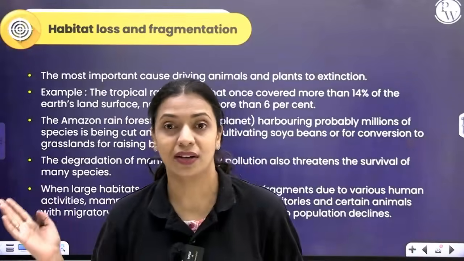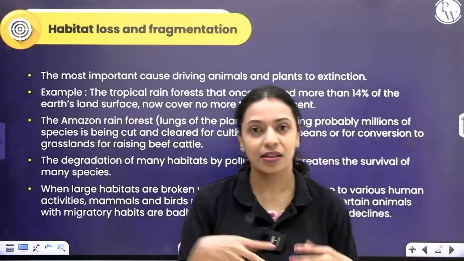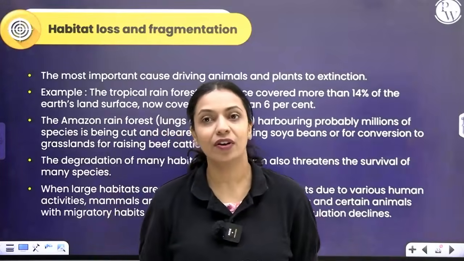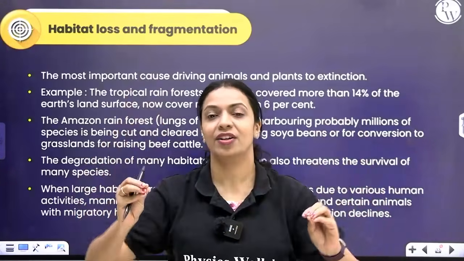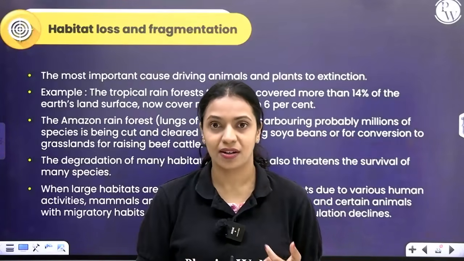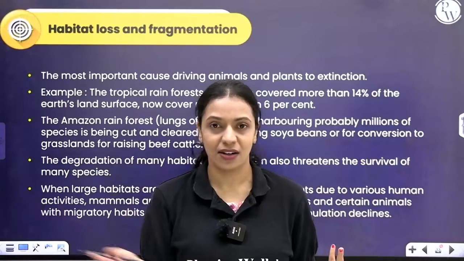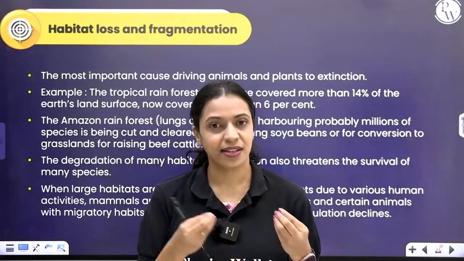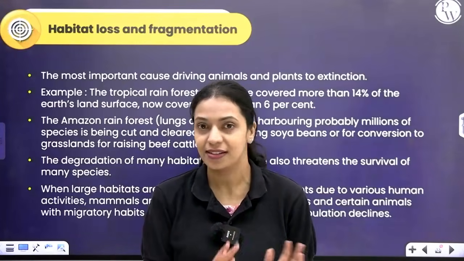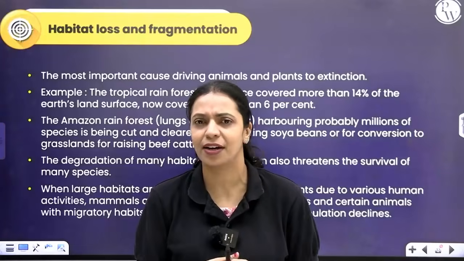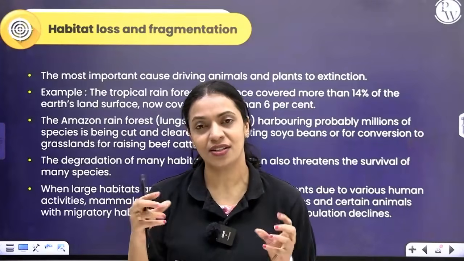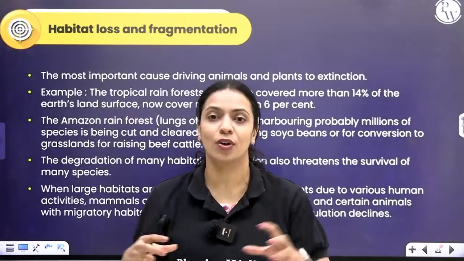Okay? If you cut down forests, what will happen? That area is cleared out right now. So whatever organisms that region harbored, it could be plants, it could be animals, they are now left without a home. They are homeless. Plants cut down, gone. Animals cannot find a place to live there. That is habitat loss. They are losing their house. What is habitat fragmentation? Fragmentation is a big landmass breaking into smaller fragments.